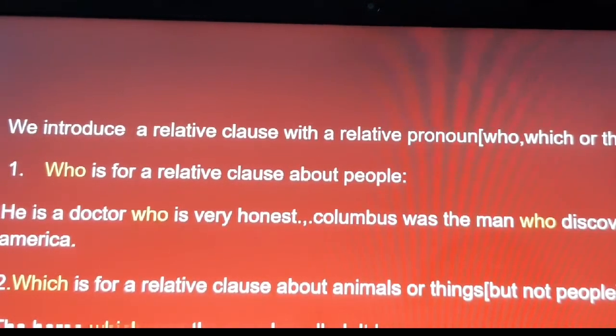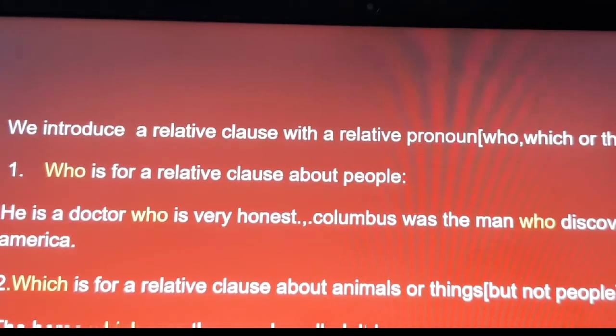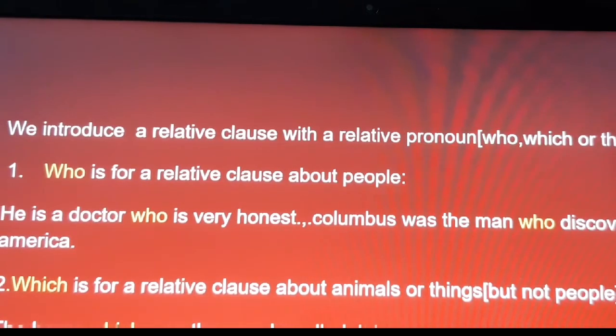Second sentence. It is a new computer which costs 35,000 rupees. Here "which" is referring to the new computer because it is a thing. If there are two sentences, it is a new computer, full stop, it costs 35,000 rupees.